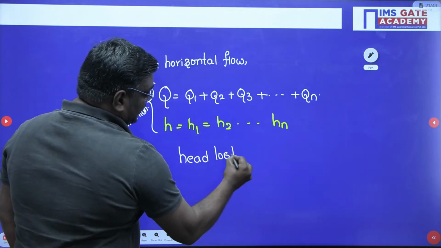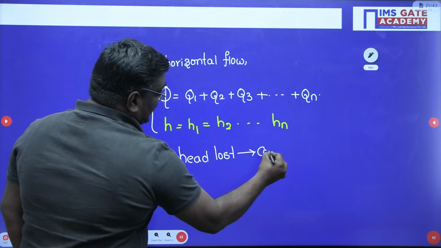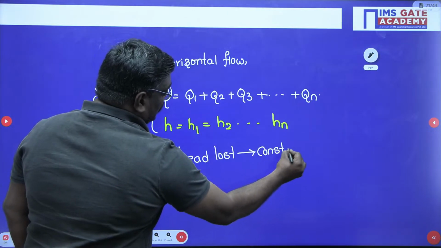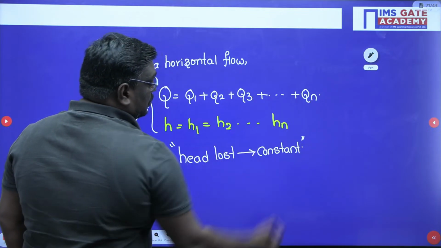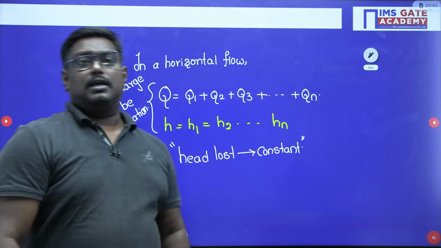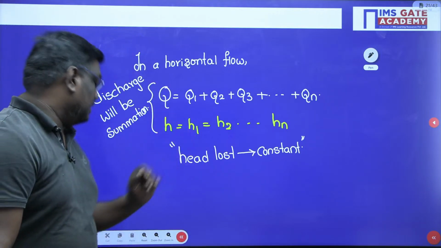Based on this data also you can solve some questions. Is it clear? So in a horizontal flow, this happens.